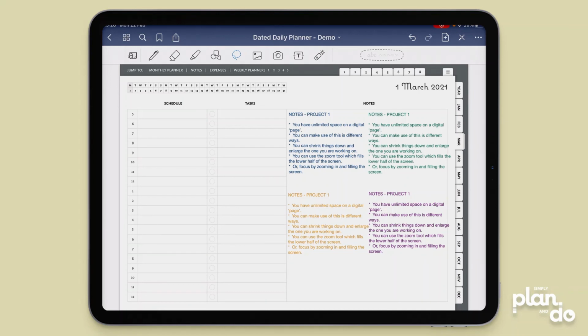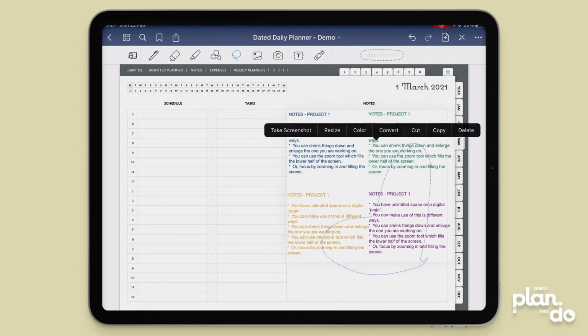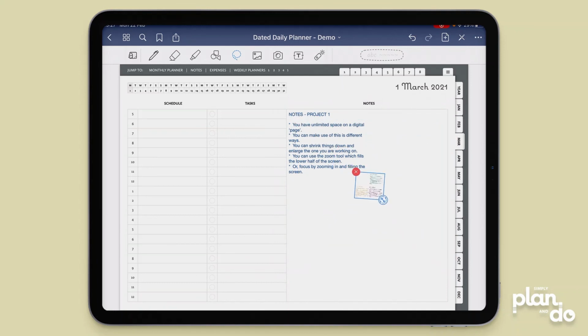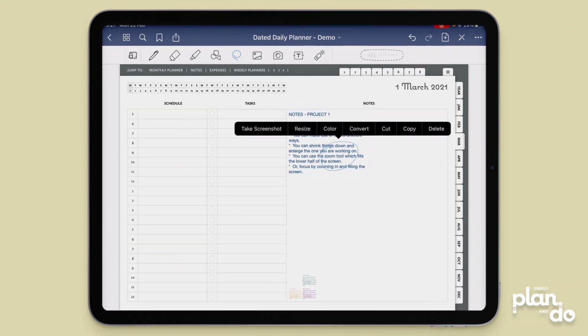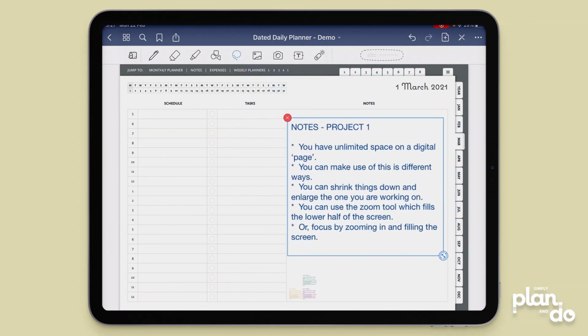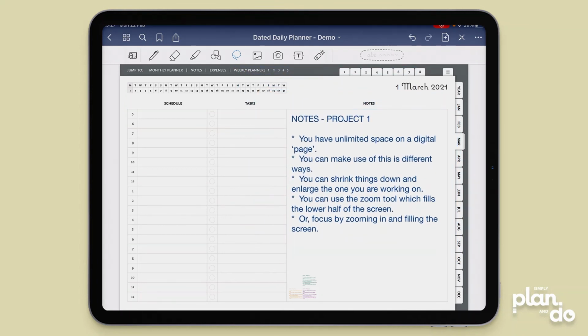What I can do is I can use my Lasso tool. I can grab these 3 sections of text, tap and hold, and I'm going to resize them, and I'm going to shrink them way, way down. And then I'm going to pop them out of the way in the corner. I'm going to tap off that. Then I'm going to select this one, tap and hold to resize, and then I can drag this out. That's a bit big, Jackie. Drag that out, and there you go. So now I can focus in on that.